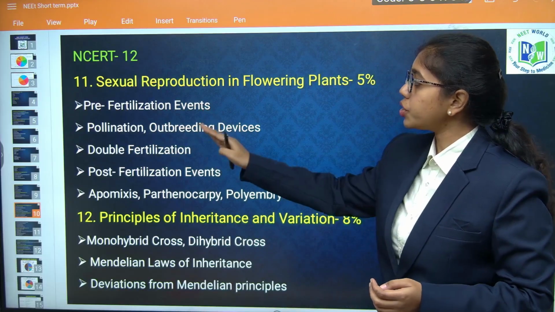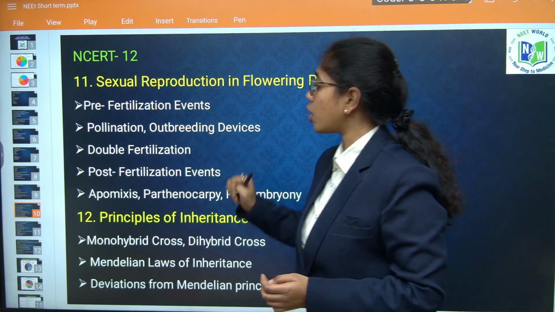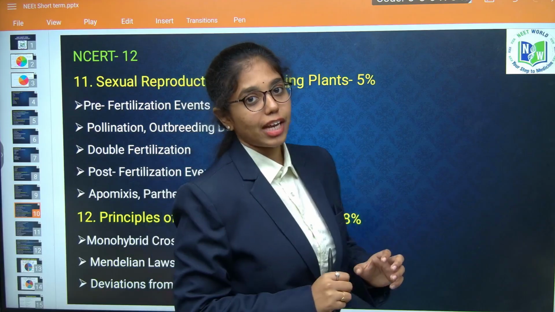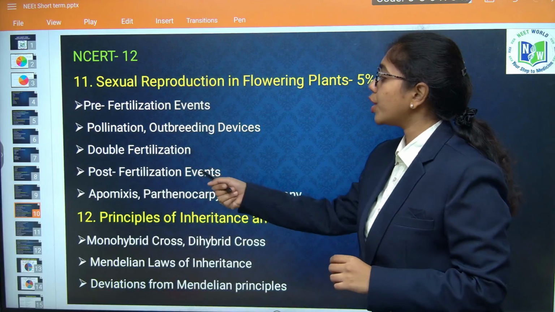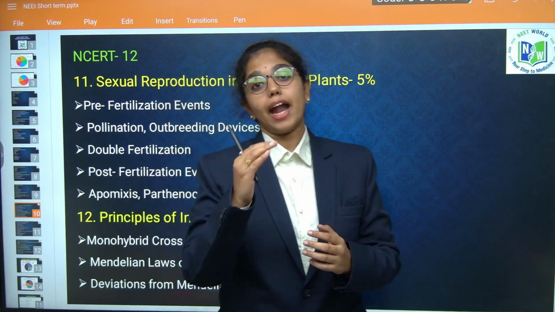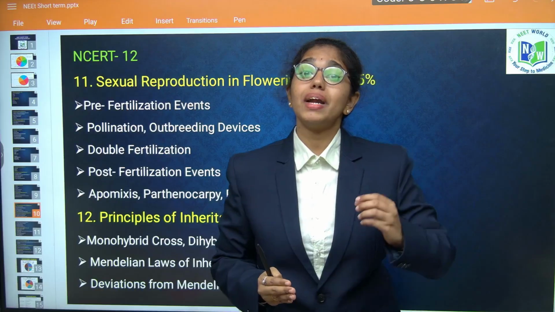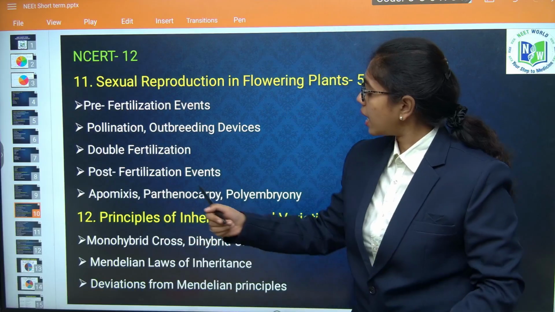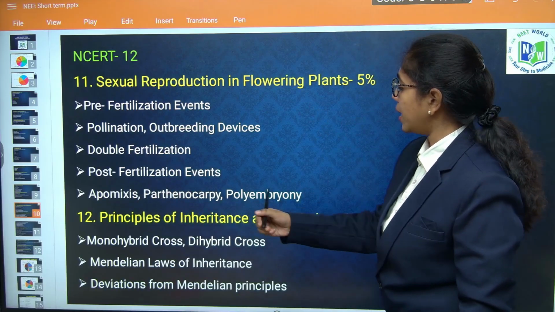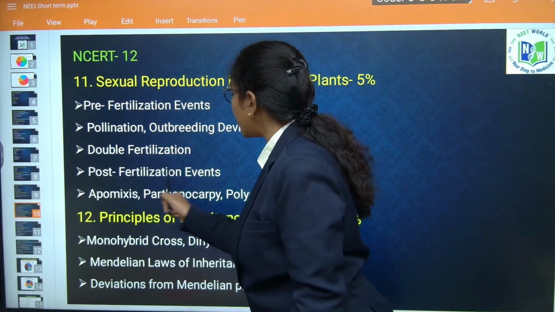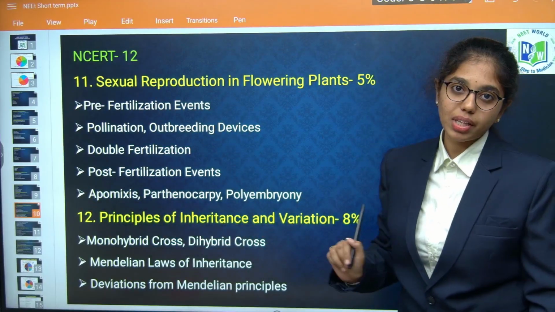Next, pollination and outbreeding devices. Later on you have to focus on the double fertilization of angiosperms. Then you have to look into post-fertilization events, where you have to focus on endosperm development, embryo development and seed formation. Clear, beta? Then unique features like apomixis, parthenocarpy and polyembryony are also to be highlighted. Statement based questions are mostly from this area.